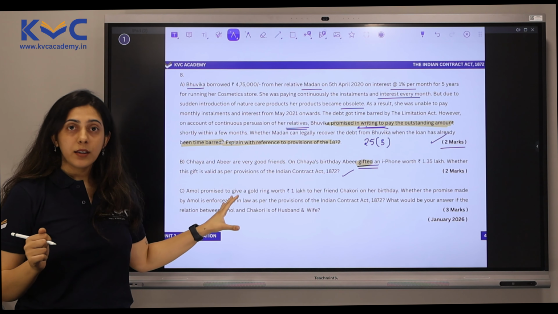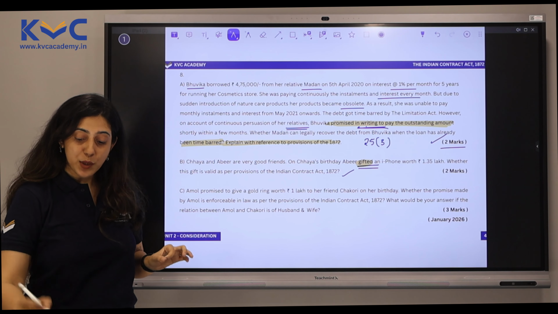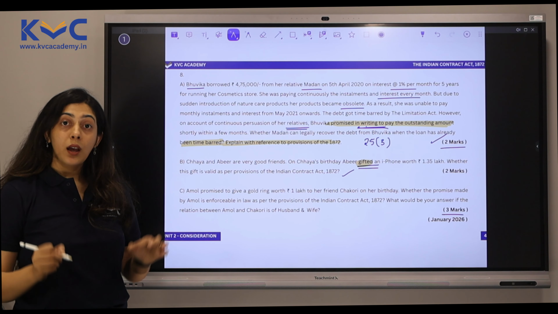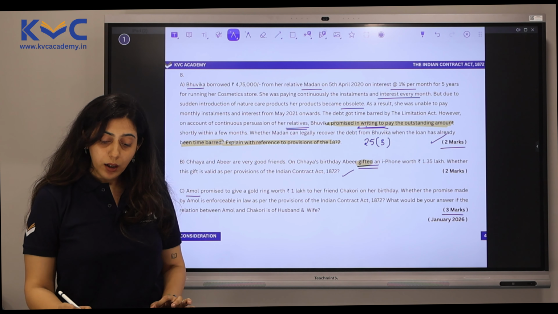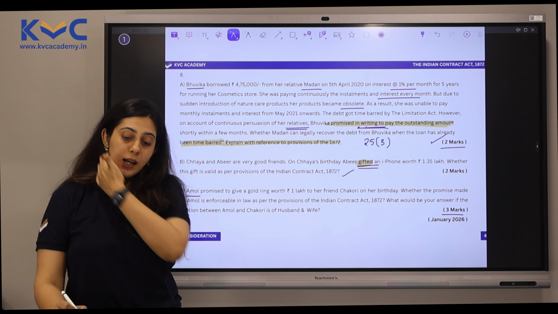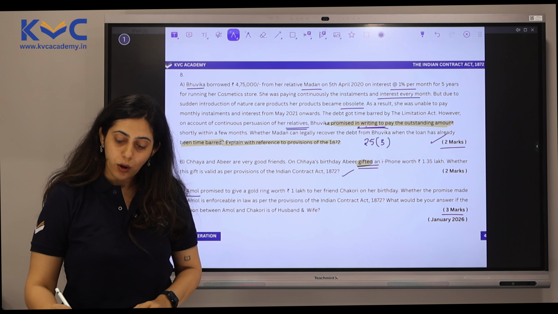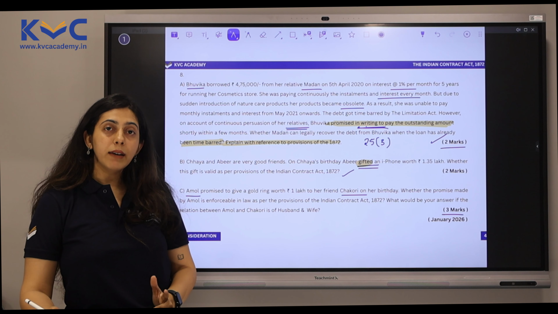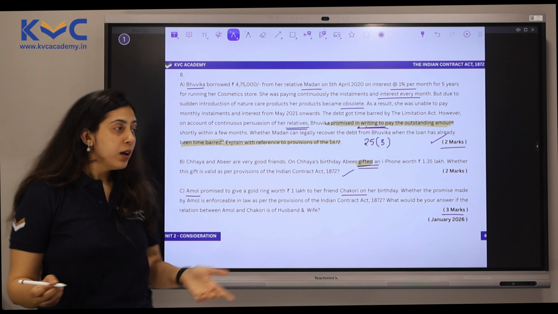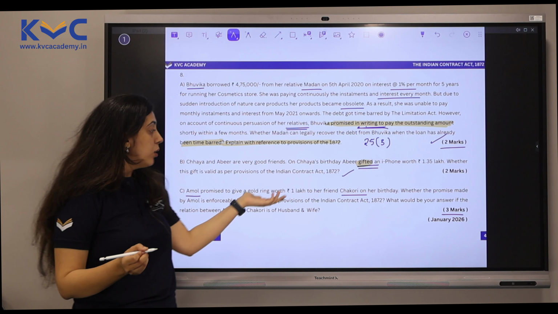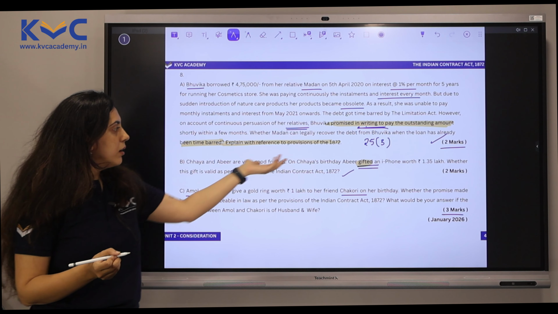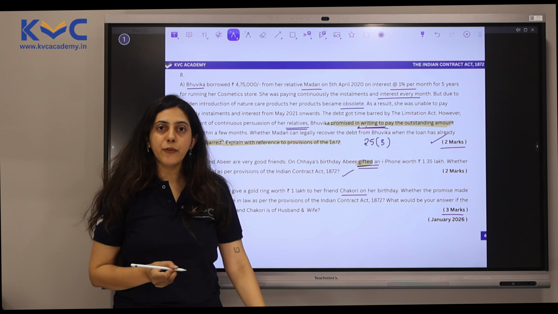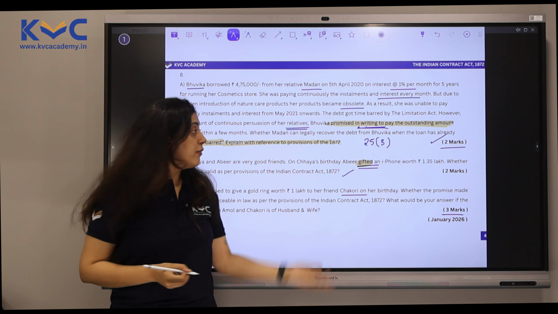Let's look at the final part of this question, which was for 3 marks. In this question, Amol promised to give a gold ring worth rupees 1 lakh to her friend Chakori on her birthday. Yeah, where are these people getting these friends from? We have Amol here giving a gold ring worth rupees 1 lakh. Here, Chaya and Abhi were gifting each other an iPhone worth rupees 1.35 lakhs.